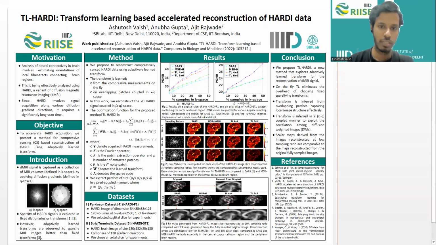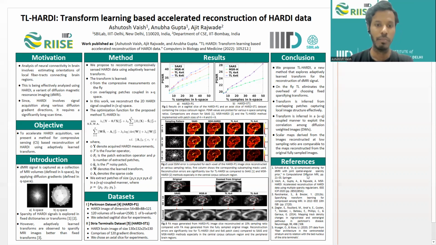Now, talking about the introduction part, the dMRI signal is captured as a collection of MRI volumes in joint KQ space. So each point that you can see in the sphere below denotes an MRI volume. As of now, methods based on fixed transforms and dictionaries are proposed for accelerated reconstruction of HARDI data, whereas it is shown in reference 3 here that adaptively learned transforms can sparsify MRI images better than fixed transforms.